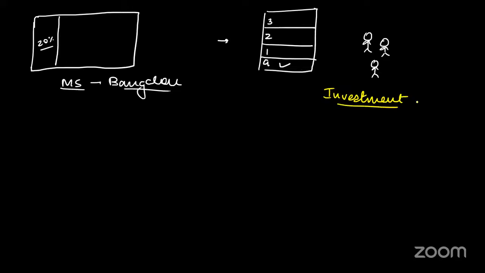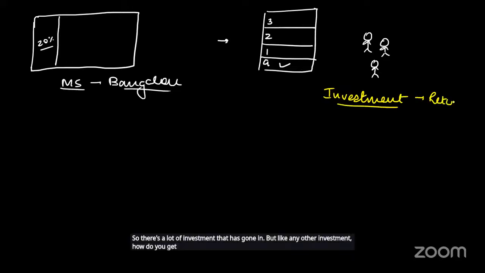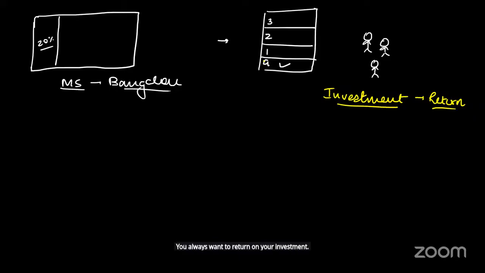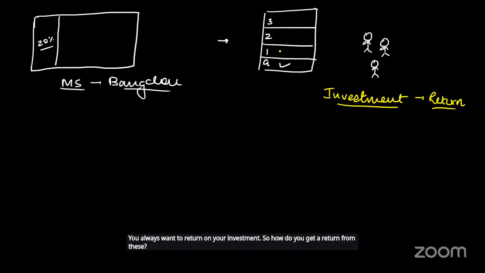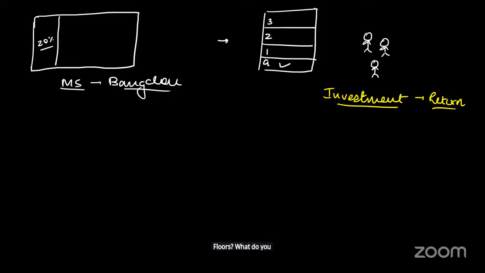But like any other investment, how do you get a return on this investment? You always want a return on your investment. So how do you get a return from these floors? What do you do? You put it out on rent. Yes. You've put in a lot of money. Now you need to regain some money.